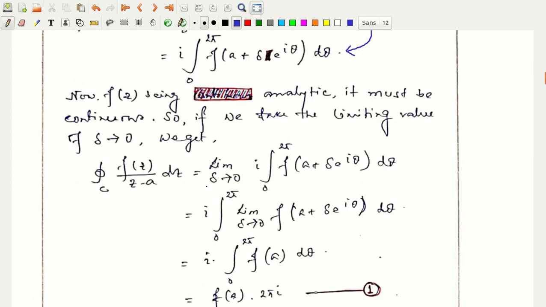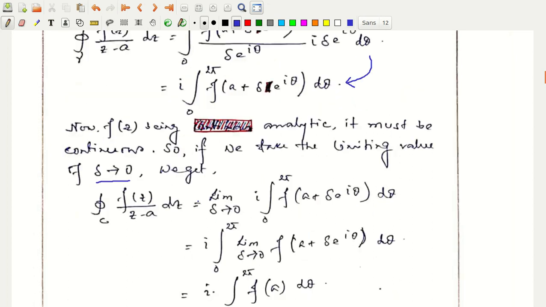Now the choice of that circle around the point z equal to a is in our hand, so we can choose the circle to be infinitesimally small. That means we can choose delta to tend to 0.